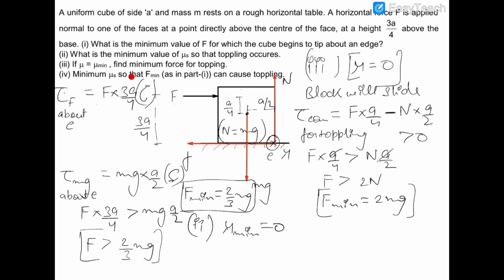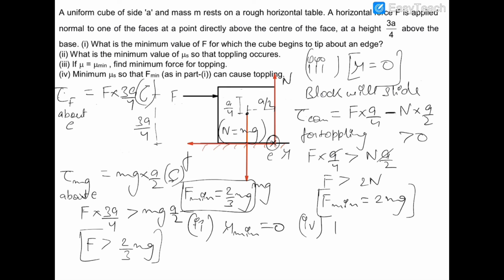Now in the fourth part, the minimum mu s so that F minimum can cause toppling. This says that if we are applying the minimum force F minimum, then what should be the minimum value of mu so that F minimum, which we have calculated in part 1, will cause the toppling. We know that in the first part, the force required to topple the block was 2 by 3 mg.